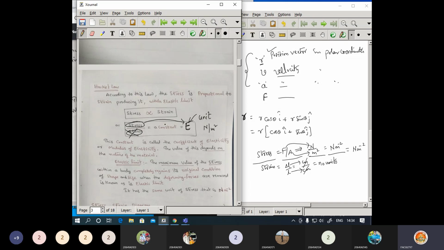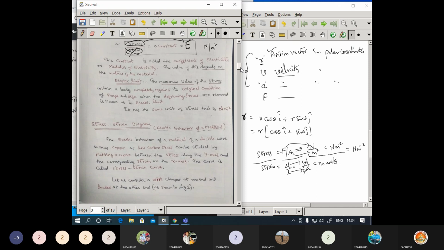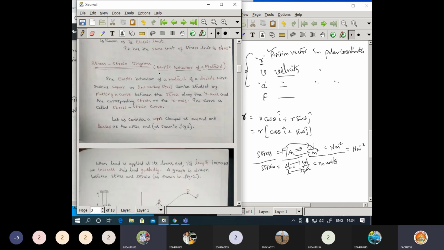Okay, so I can convert this as one of the objective questions. Now the next topic is the stress strain diagram.